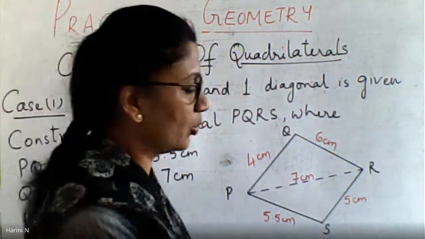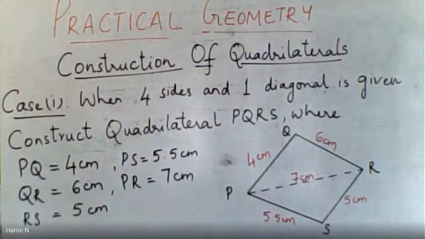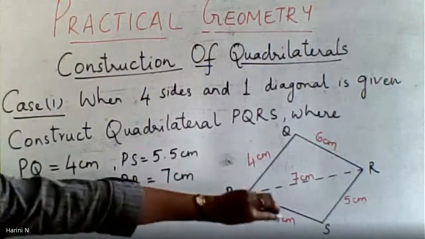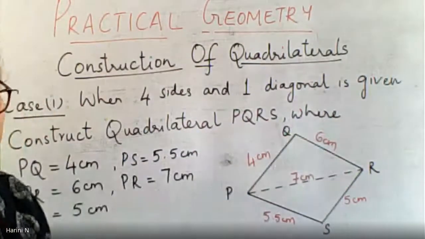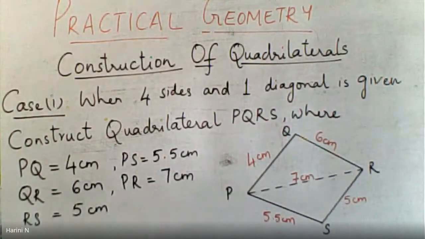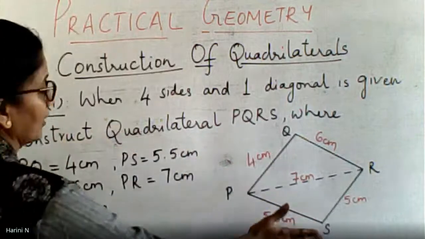In case you are slow in writing, don't worry. Anyway, I am recording the class. I will send the recording. All right. If you think you can write it later on, now listen to me. So as I already told you, before we start constructing, we should definitely have the rough diagram because this will tell me how I have to start my construction. So draw this rough diagram on the right side corner of the page. Once the question is written, draw the rough diagram.